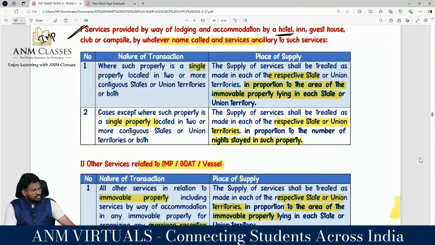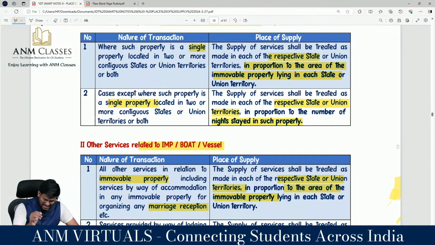So we saw there was a land. For that land you have provided site preparation services. Correct? So it has been spread over 2 states, then the place of supply should be apportioned between 2 states, except where such property is a single property located in 2 or more contiguous states or union territories or both.